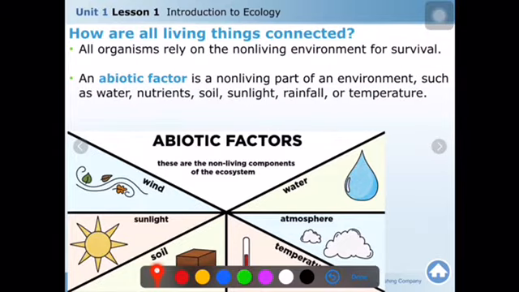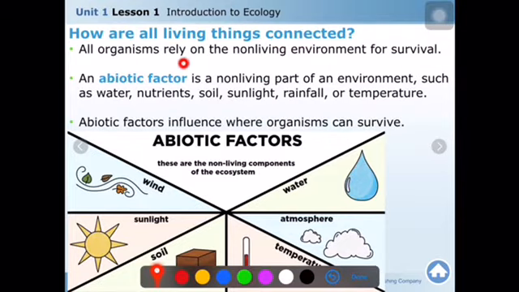How about the effect of non-living things? All organisms rely on the non-living environment for survival. I gave fish as an example. Fish depend on water. It's not able to live in the air, right? That's why it completely relies on its environment. Now, an abiotic factor is a non-living part of an environment such as water, nutrients, soil, sunlight, rainfall, or temperature. Abiotic factors influence where organisms can survive.